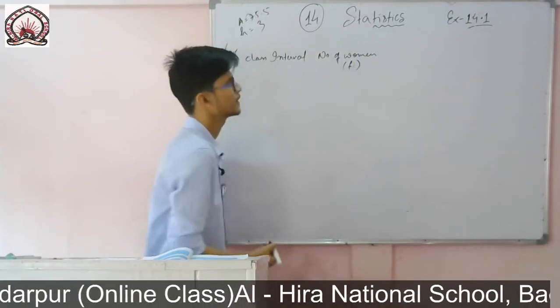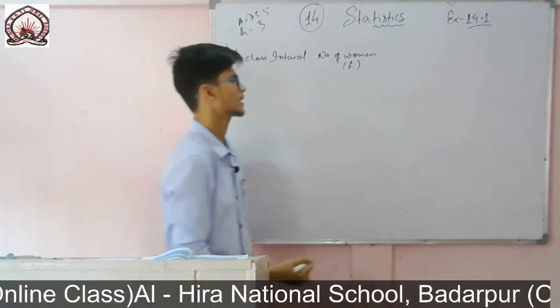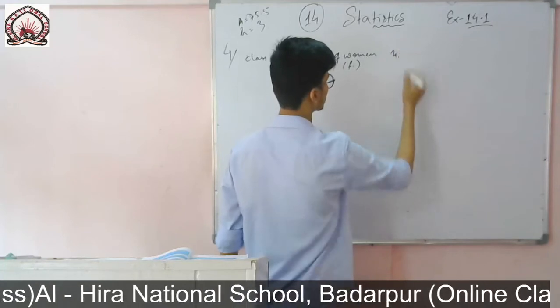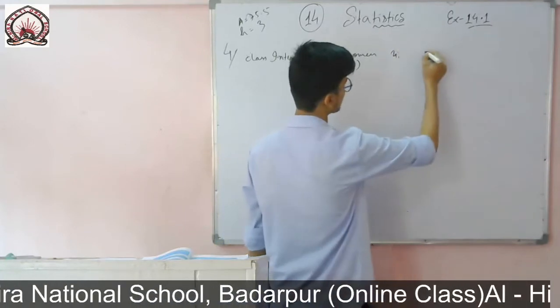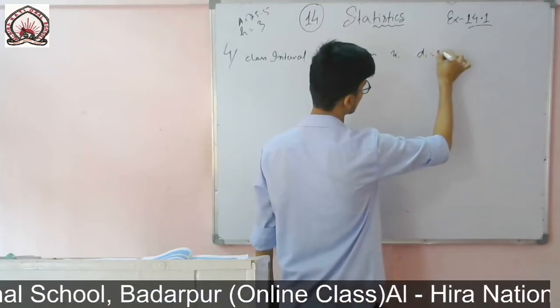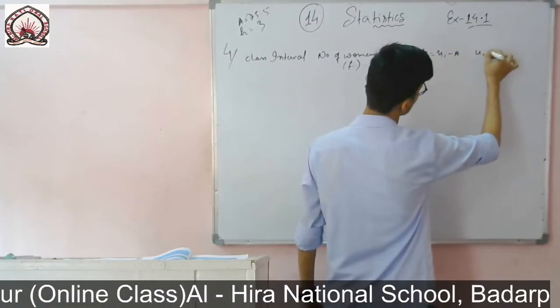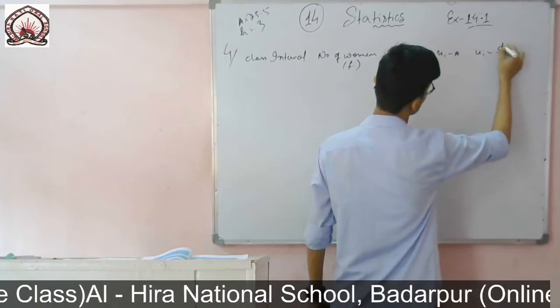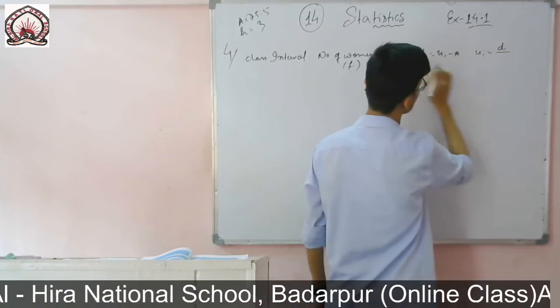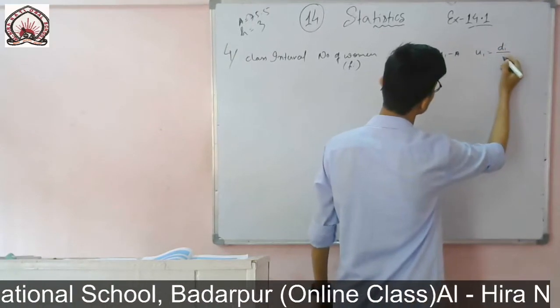Then class mark, I'll write directly xi, then di equal to xi minus a, then ui is equal to xi minus a by h. So rather than writing this long one, I am directly writing di by h.